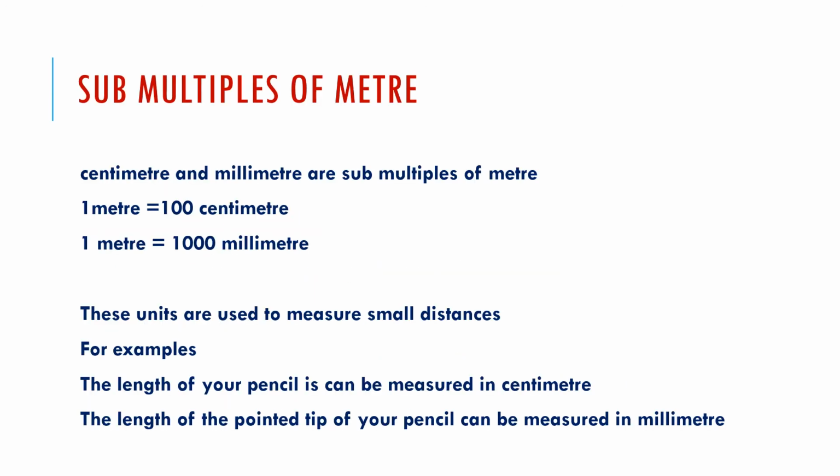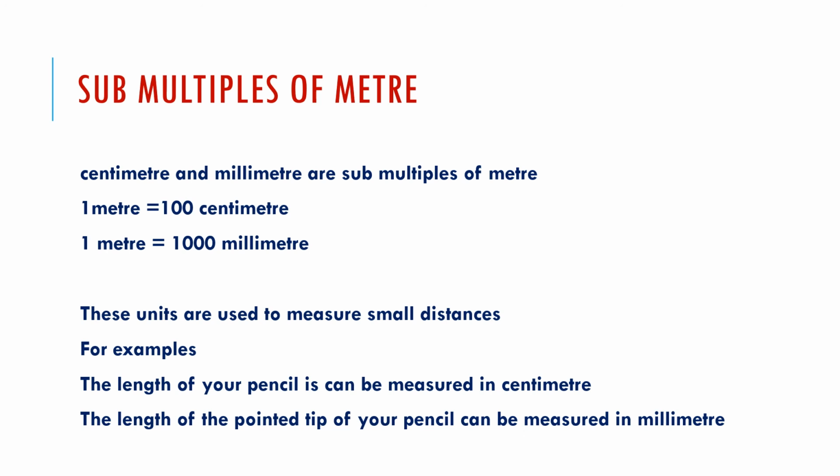Then next, submultiples. Submultiples means smaller units of meter. Take a meter rule and divide it into 100 small pieces. That one small piece will be called 1 centimeter. So centimeter is 1/100th of a meter. What is the relation? 1 meter is equal to how many centimeter? 100 centimeter. And if you take 1 meter rule and divide it into 1,000 small pieces, that will be called 1 millimeter. These are used to measure smaller distances.